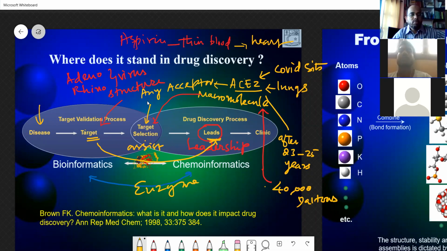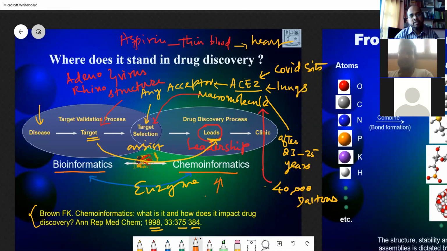If you want to know more about this, there is a very good reference: Brown FK, on what is it and how does it impact drug discovery, Annual Reports in Medicinal Chemistry 1998, pages 375 to 384. You can download this article and read what he has defined about the drug discovery process. So I have been able to draw the line between bioinformatics and chemoinformatics.